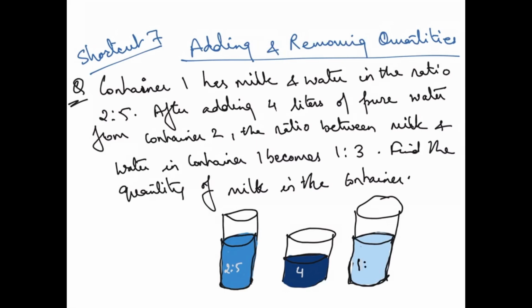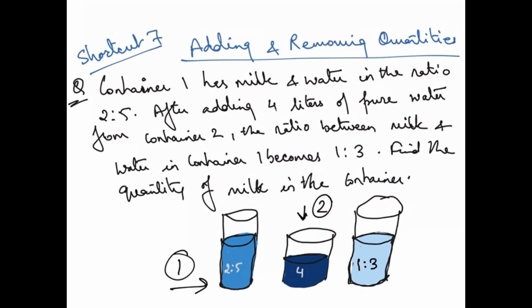See, container 1 has milk and water in the ratio 2:5. So this is your container number 1. Alright. After adding 4 liters of pure water from container 2. So this is your container number 2 which contains pure water. The ratio between the milk and the water in container 1 becomes 1:3.